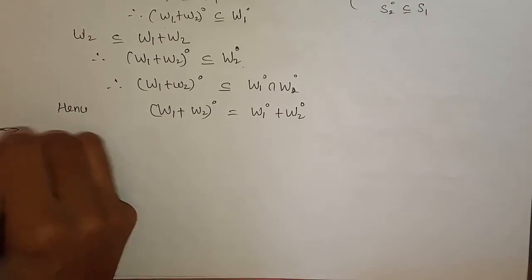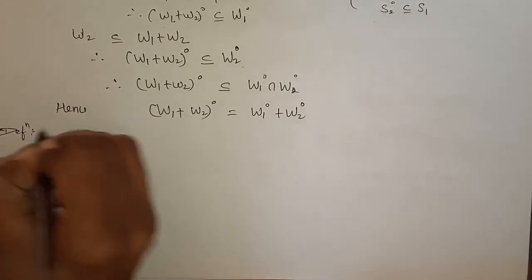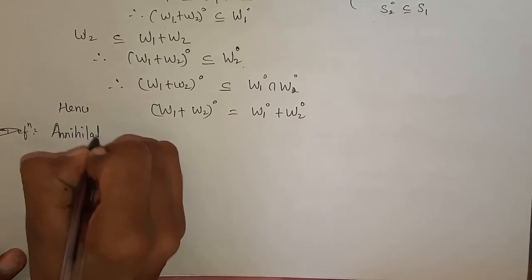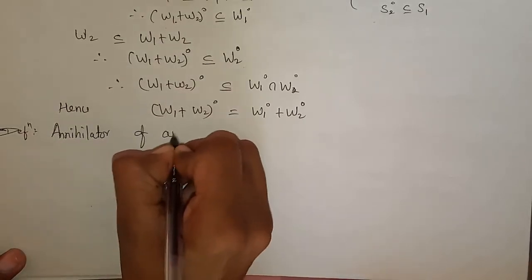Now we have one more definition for this topic. The next definition is the annihilator of an annihilator.